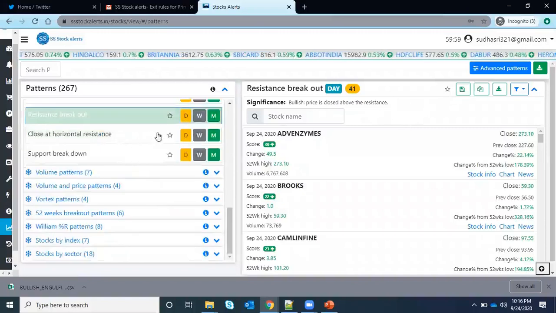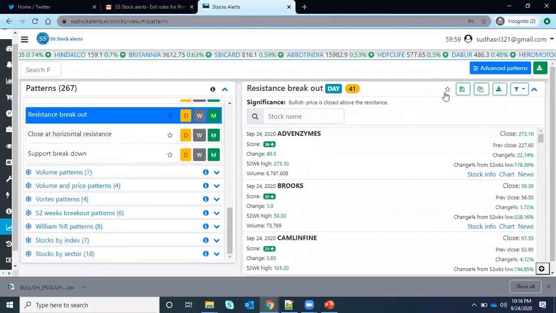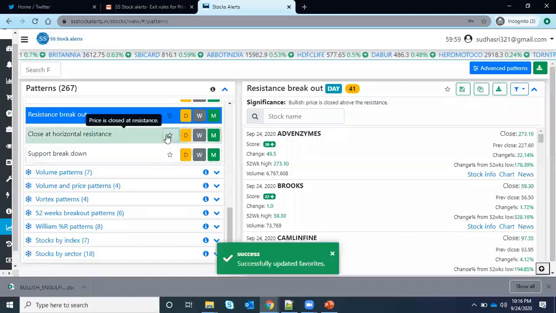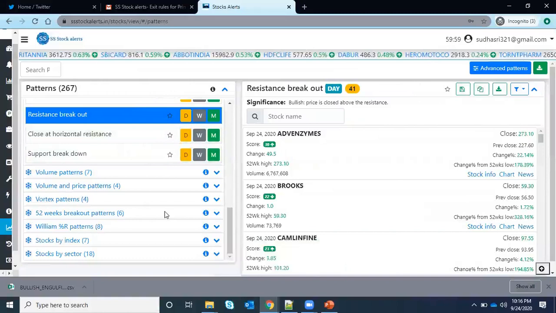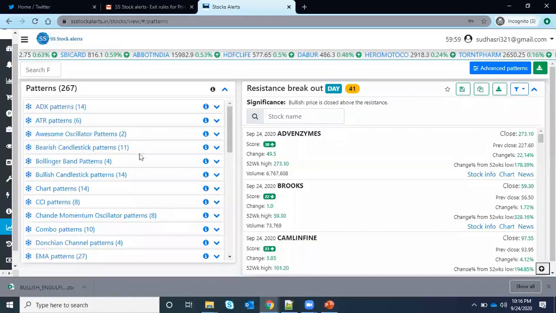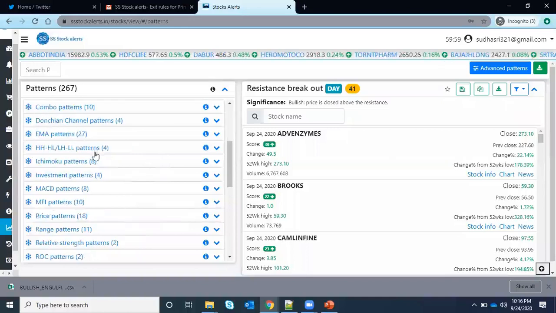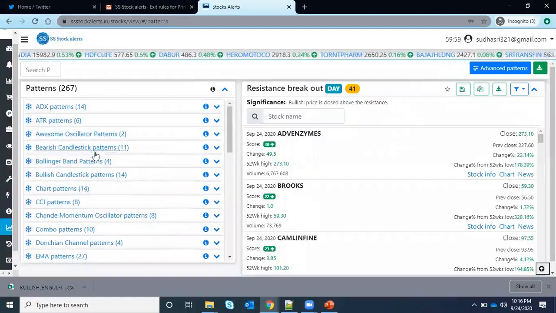So if you want to favorite anything, you can do it from here, or from here. I want to favorite this pattern, I can just click here. That's all, there is nothing difficult. If you want to remove something from the list, you will see My Favorites here, and you just click it and it will be removed from your favorites.